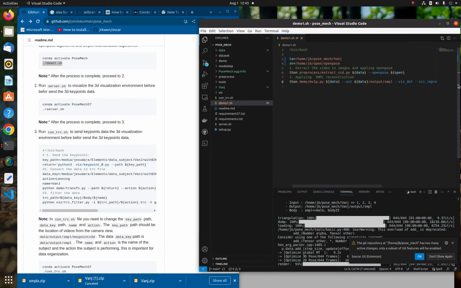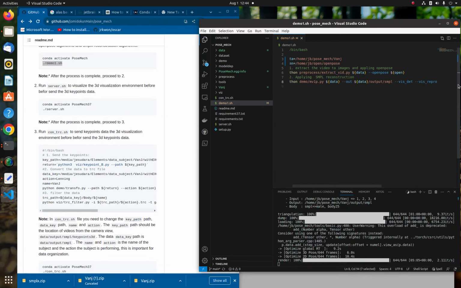Now, for us to be able to run it, we need to run it either from our terminal here, just running demo.sh, or from the terminal right here. I prefer to run it from this. I'm just going to press Ctrl+Shift+P, and I'm going to select the Python file I want, which is PoseMech here.